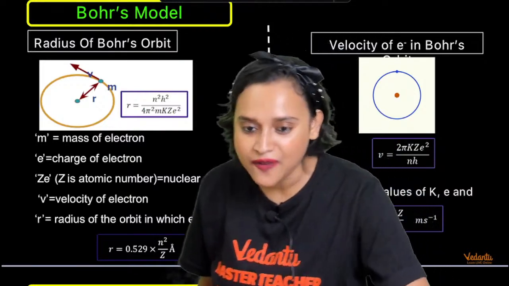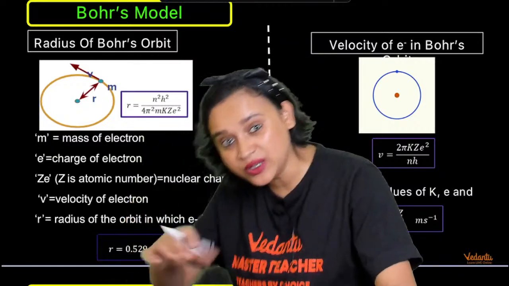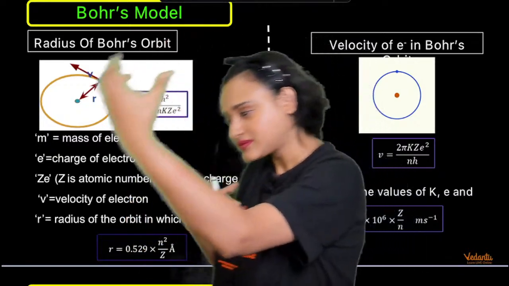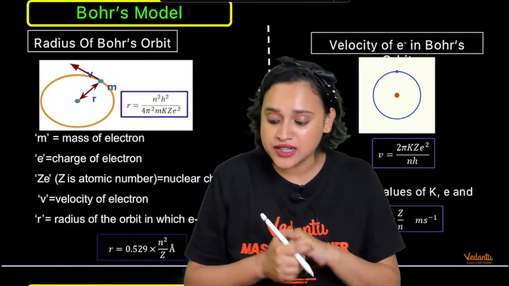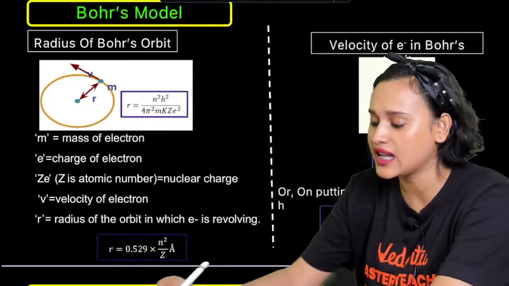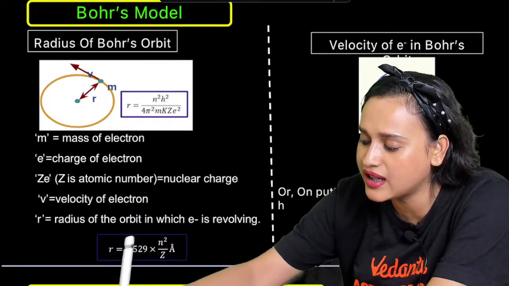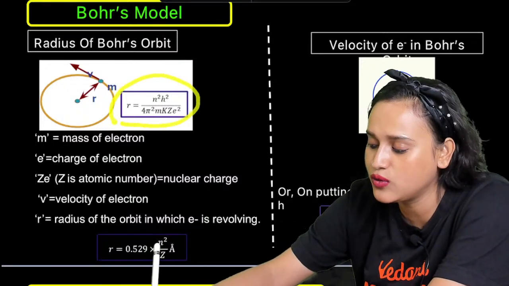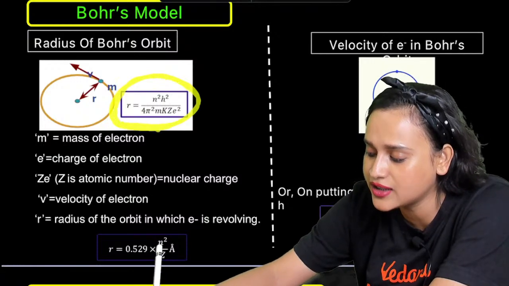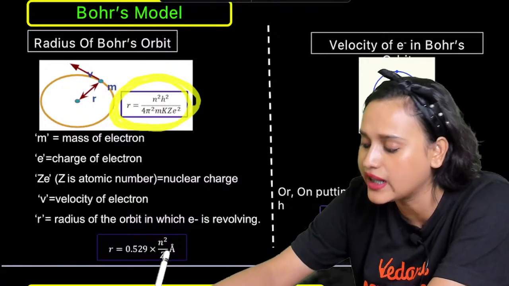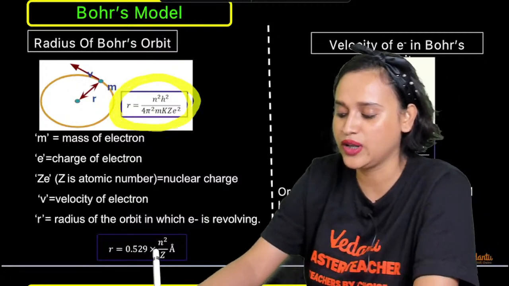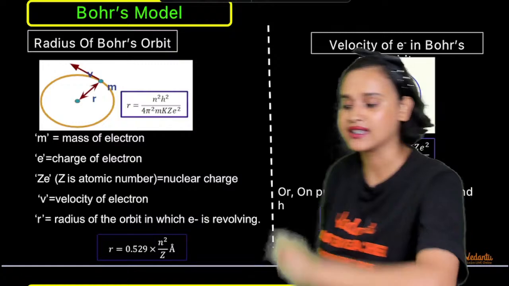After that, you will substitute again, and you will get a big formula: R is equal to N square multiplied with H square divided by 4 pi square M K Z E square. This will be the formula of your radius.